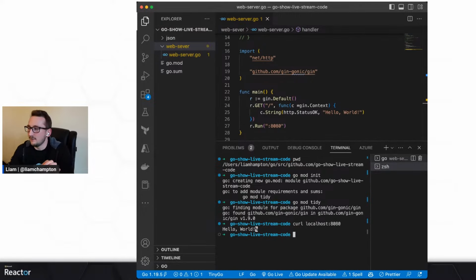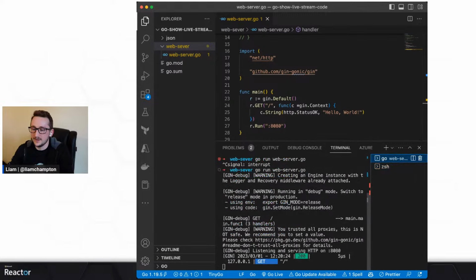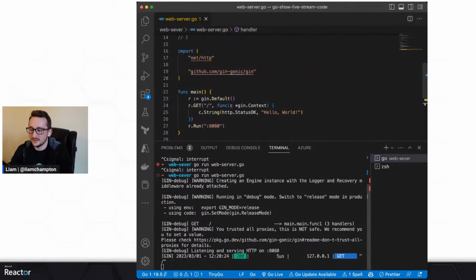And if I go and actually have a look at the web server itself, we can see the status code OK. So we can see it all down here. So this was the request that came in. At this date, at this time, this was the time, this was the location. So 127 is localhost, and it was a GET request on root /.